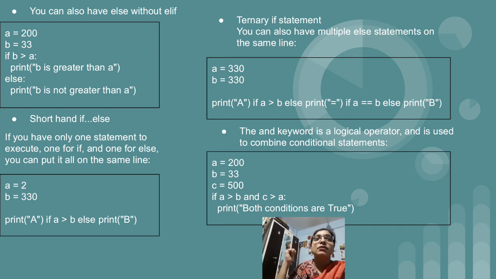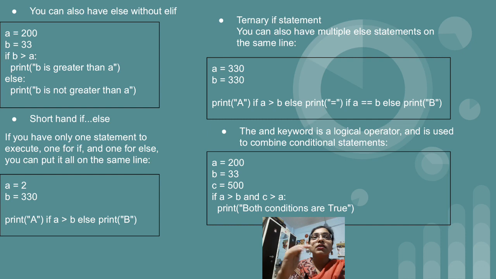In our example, we have taken three variables, a equal to 200, b equal to 33, c equal to 500. Then I have written the condition if a greater than b and c greater than a. These are the two conditions. Let's see which is true and which is false. The first condition is a greater than b: 200 greater than 33 is true.